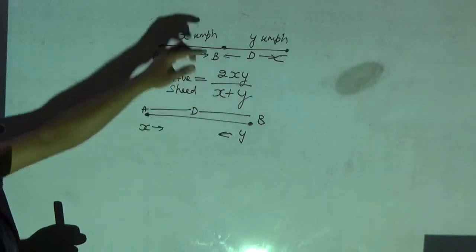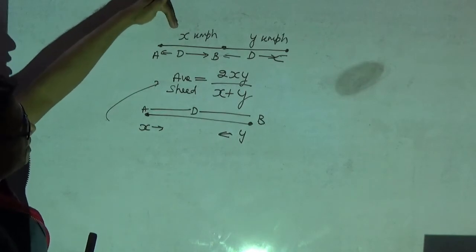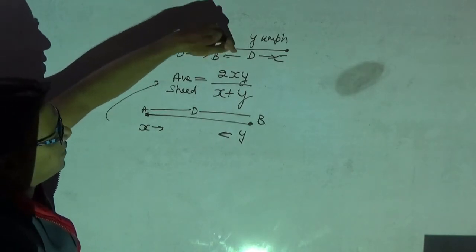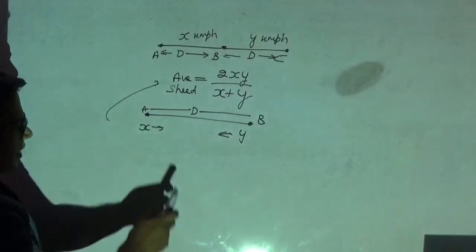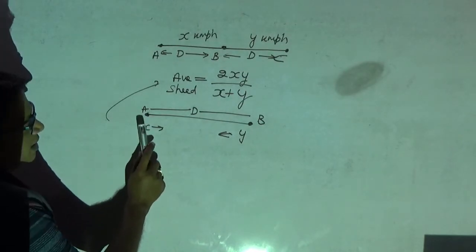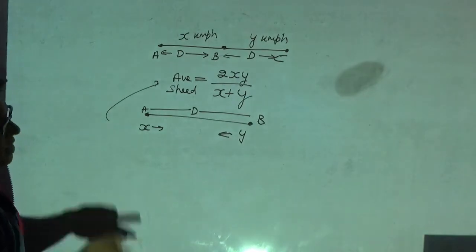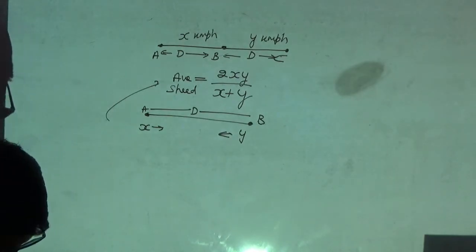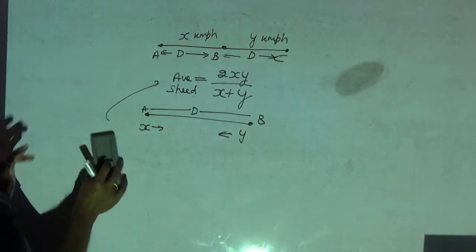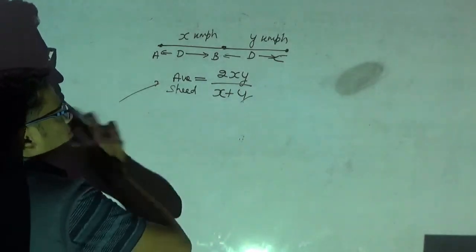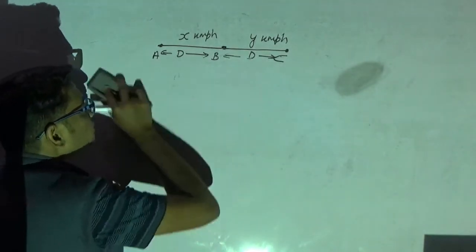What are x and y? x and y are the speeds. x is the speed from A to B, and y is the speed from B to C. Here, from A to B it is x kmph. From B to A, I am moving with y kmph. Then I apply this formula straight away. Okay. These problems I will take while solving the problems. I will explain all this. Don't worry.